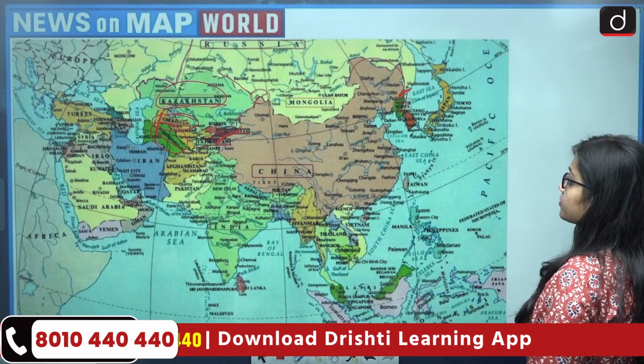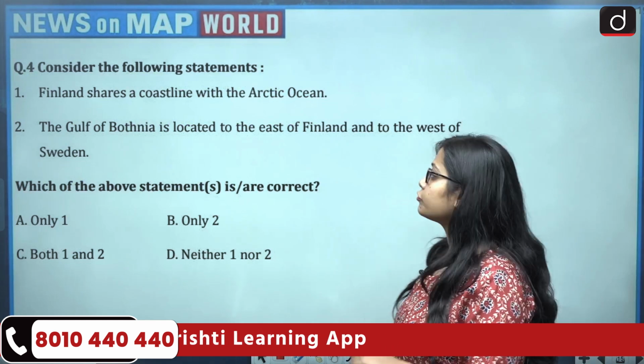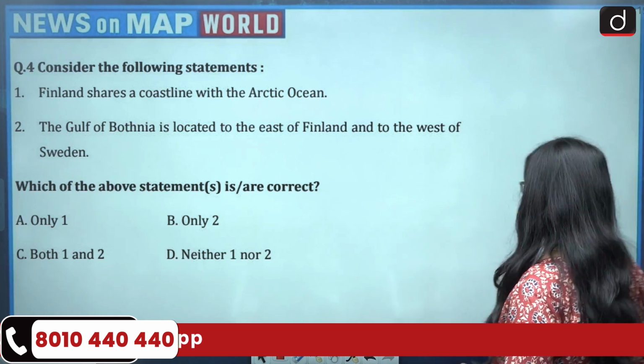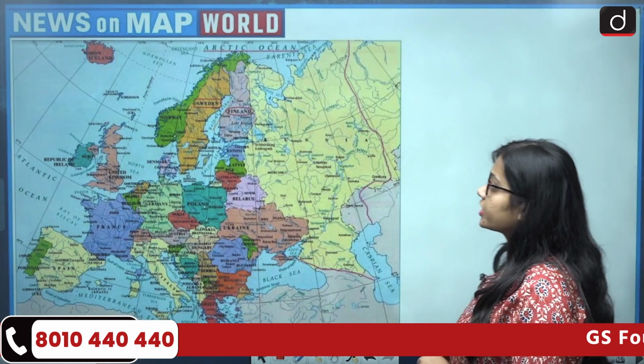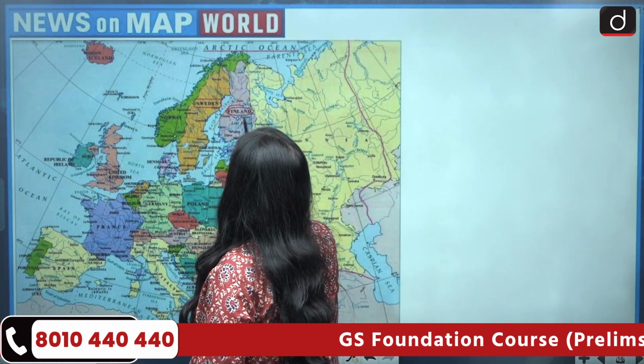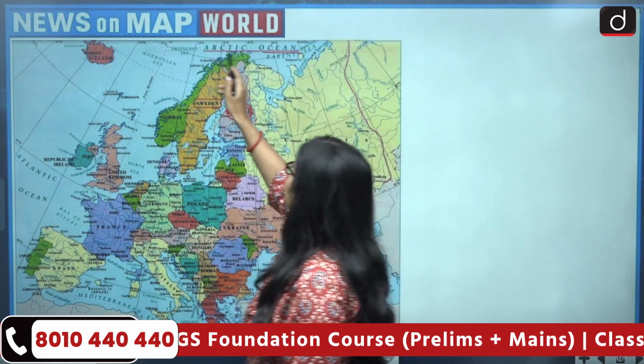Now next question. Consider the following statements. There are two statements given. First, Finland shares a coastline with the Arctic Ocean. Now if we talk about Finland, then Finland is a Scandinavian country. This is Finland. So Finland shares a border with the Arctic Ocean, and this is Arctic Ocean.